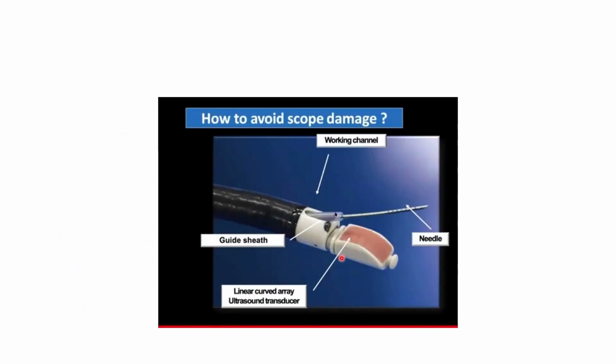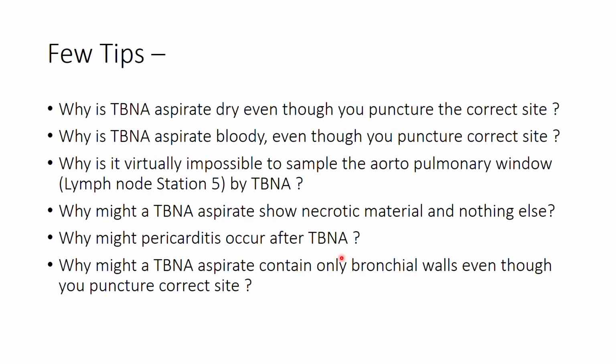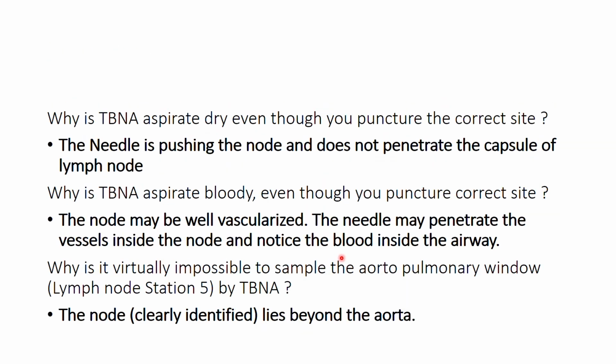How to avoid scope damage? Obviously you need to take out the guide sheath before taking any sample, and when you take the sample, make sure that you see the guide sheath first. These are a few tips. Why is the TBNA aspirate dry even though you punctured the correct site? The needle is pushing the node but not penetrating the capsule of the lymph node. So you need to do a fanning technique. Once you start doing the fanning technique, you might be able to go into the capsule of the lymph node and take the material.